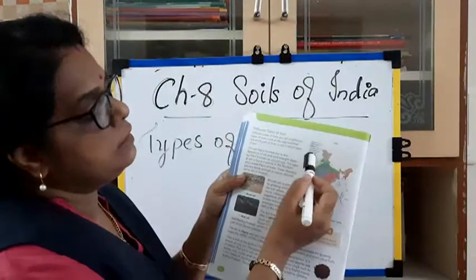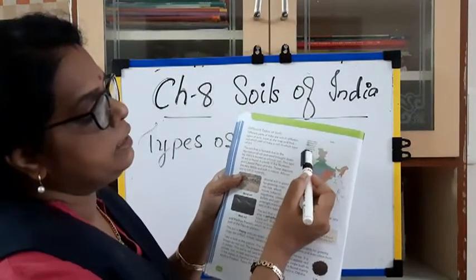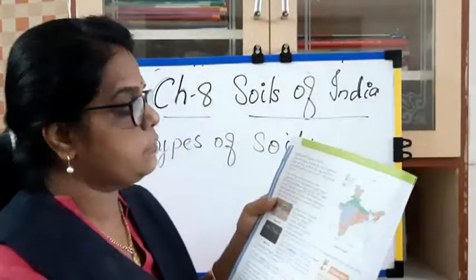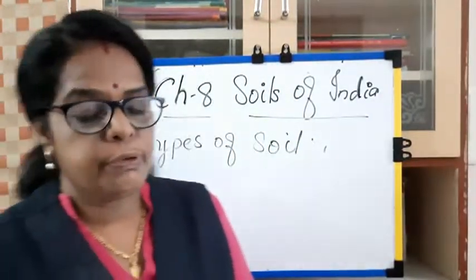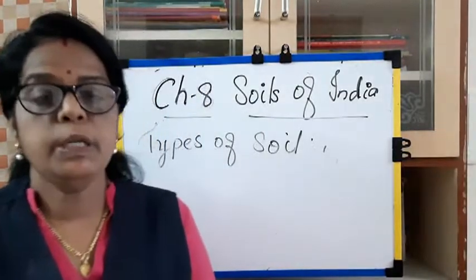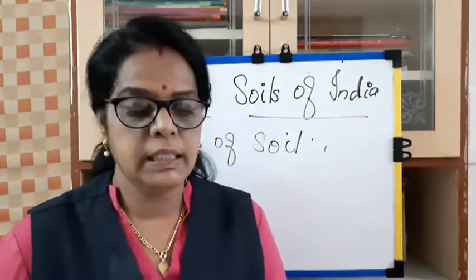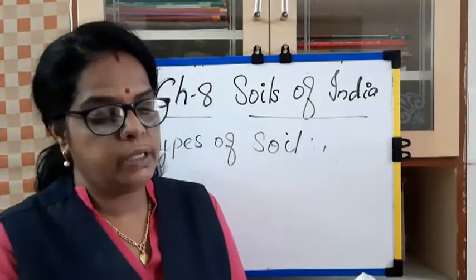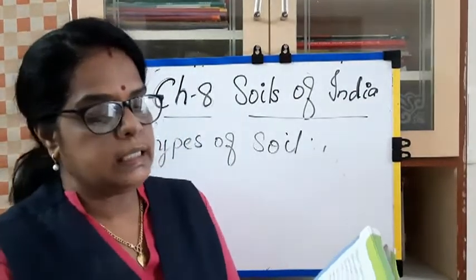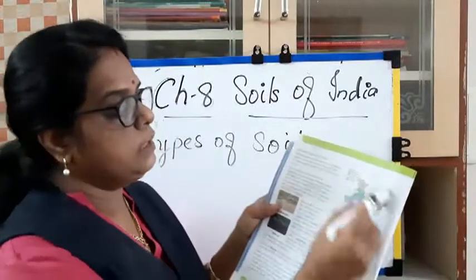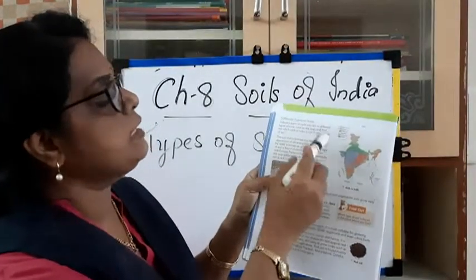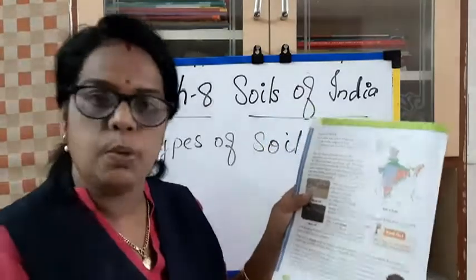See, here are given the different colors of the different soils, and this is the map work. Everyone see this one. Different parts of India are rich in different types of soil. Look at the map and decide which part of India is rich in which type of soil.